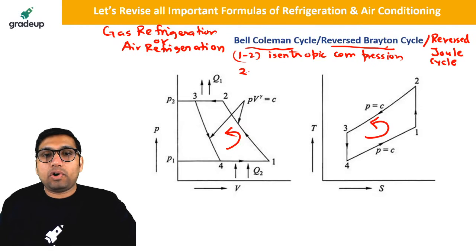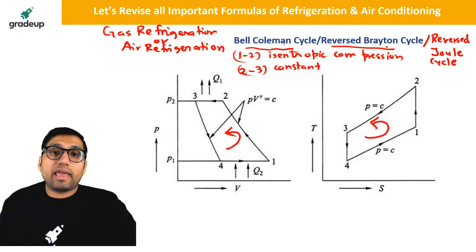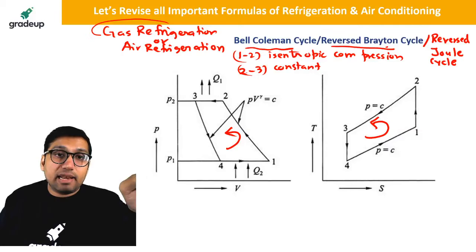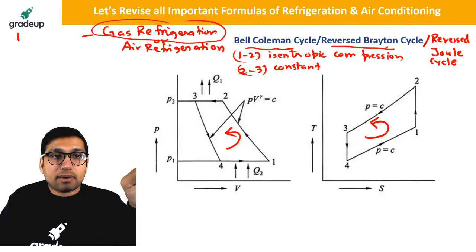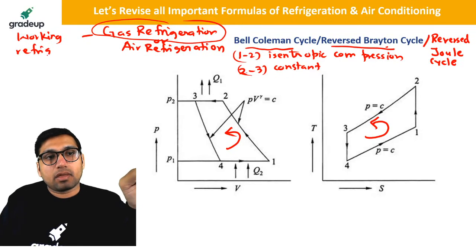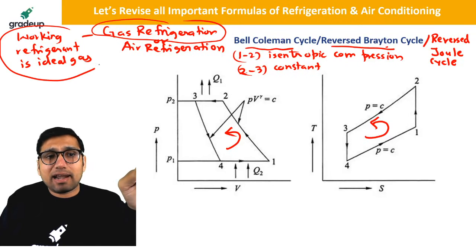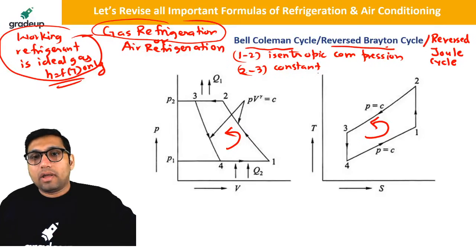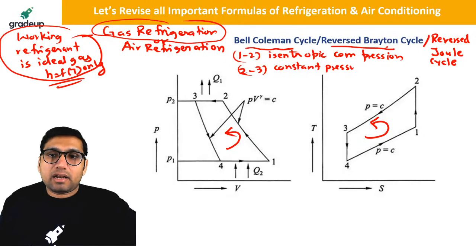Then 2 to 3 will be constant pressure heat rejection. Now the important point is that in gas refrigeration, the working refrigerant is a gas, and we will treat it as an ideal gas. For an ideal gas, enthalpy is a function of temperature only. So remember this. Next is constant pressure heat rejection in a cooler.